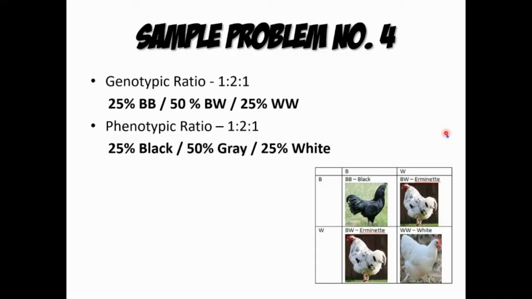So, the 25% BB is 25% existence of black chicken based on the test cross, 50% gray, or should we say erminate. Yung gray na to or erminate, okay lang din po yan. Nabago ko na po. Yan po yung Erminet chicken.